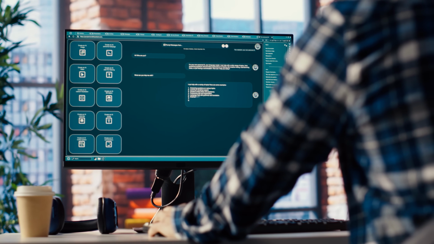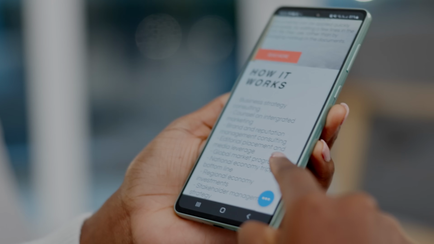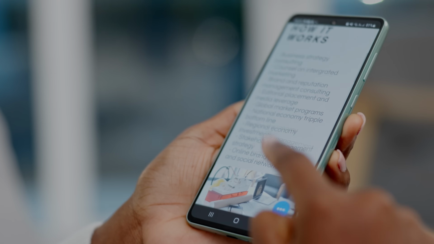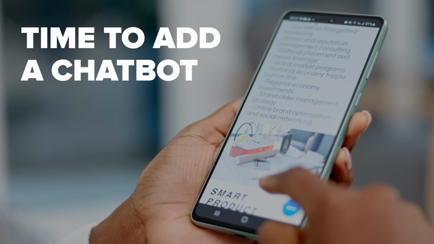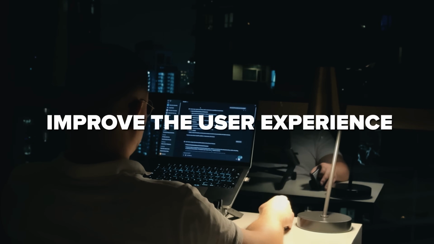Chatbot assistants are a must-have for any modern website. If you don't want to lose traffic because visitors can't find the information they need, it's time to add a chatbot. It takes less than 20 minutes to set up and can dramatically improve the user experience.